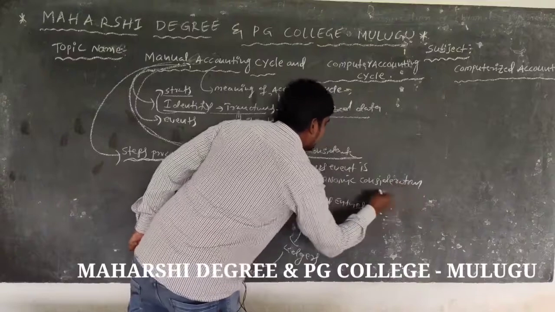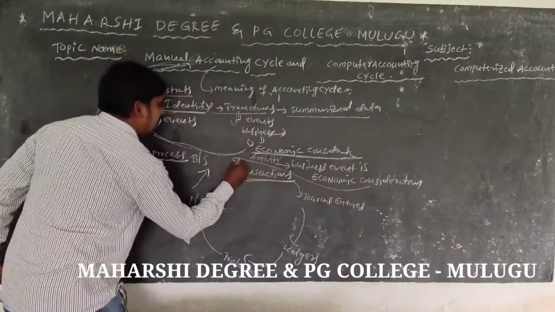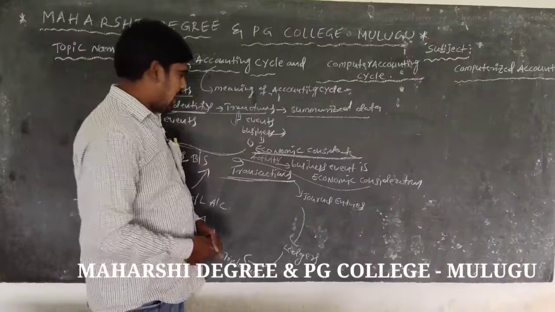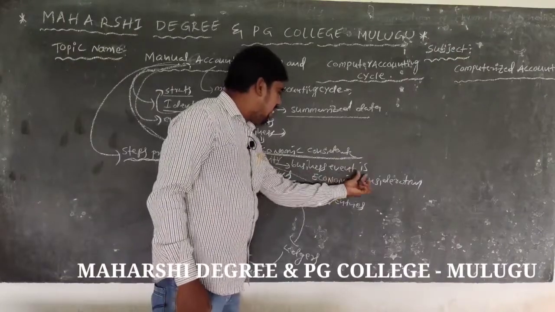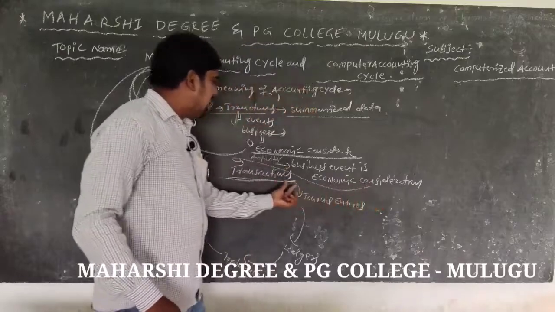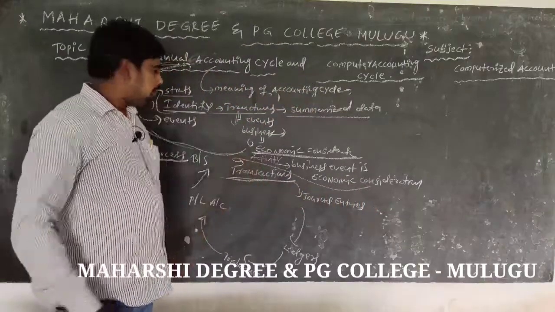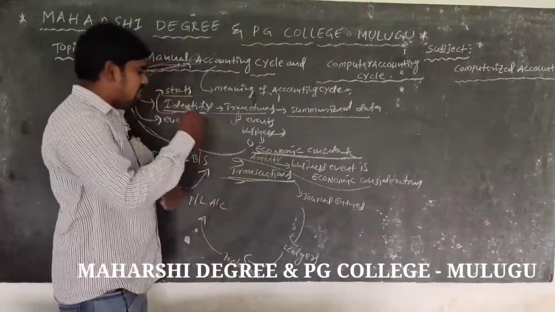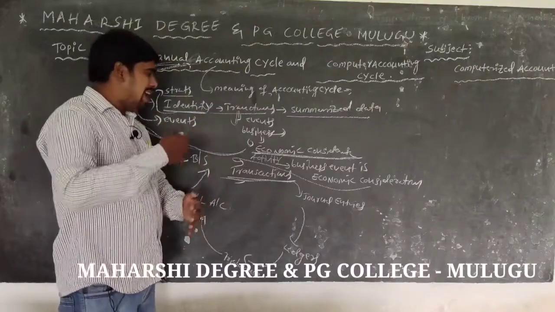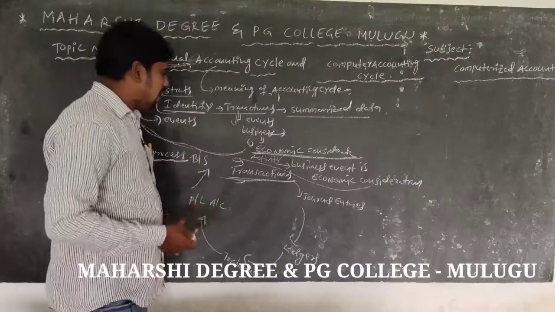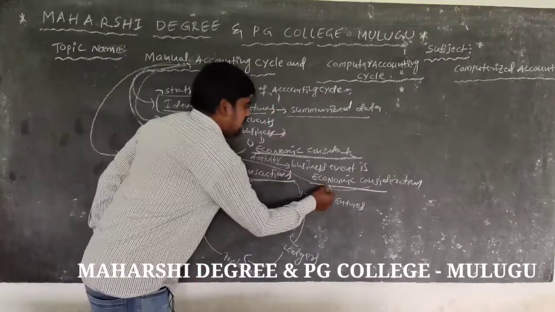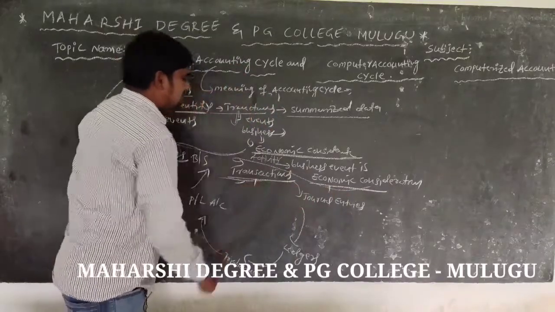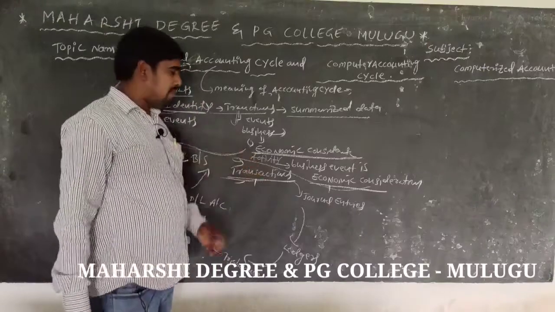Economic consideration is called a transaction. Transaction is the step by step exchange of data, meaning the transfer of economic data or economic consideration. This is the first step, transactions.